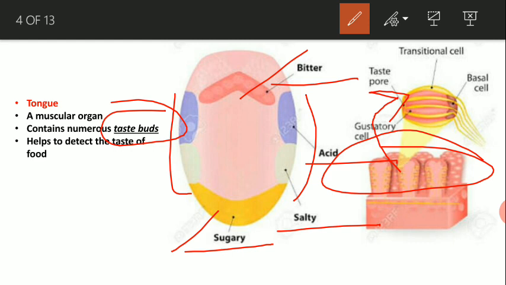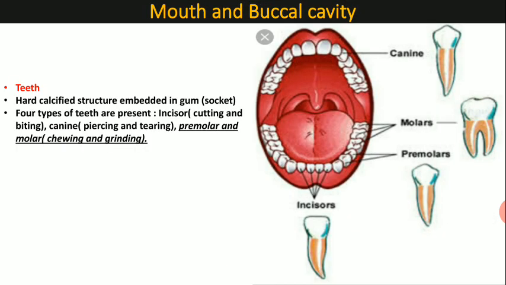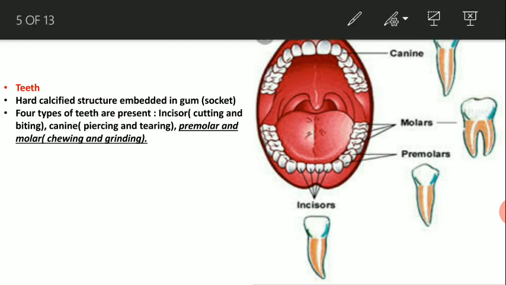Okay. Now next part is the teeth. Now teeth are the hard calcified structure, and teeth are embedded into the gum, and the portion of the gum in which each and every tooth is embedded is known as the socket.